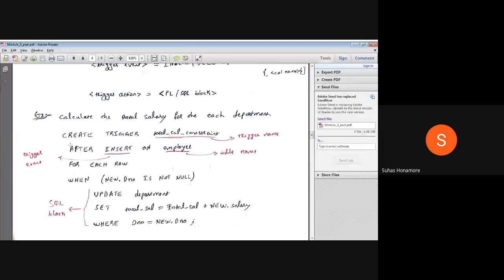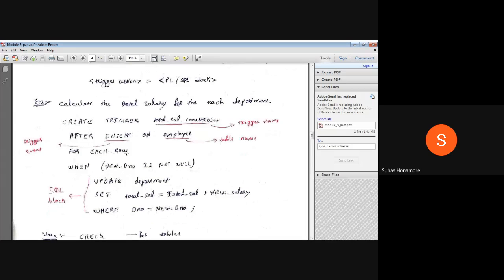Sometimes you have to do it before. Before is used when, for example, you are deleting some entry inside the table and want to perform some operation; at that time you can write before. Now I am writing after, that is, after insertion of one row, so you have to do it. This trigger you have to perform on which table? Here the table name we gave is employee. So on the employee table, if you are performing any insertion operation, then you can do it. Then here, for each row.